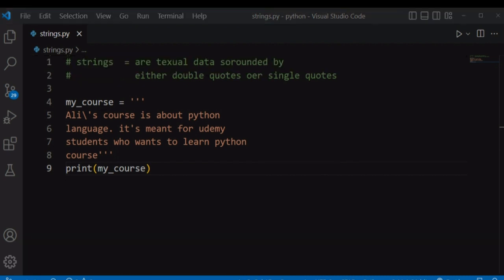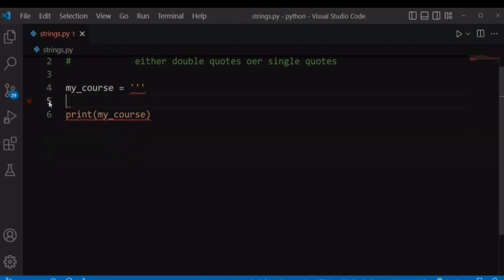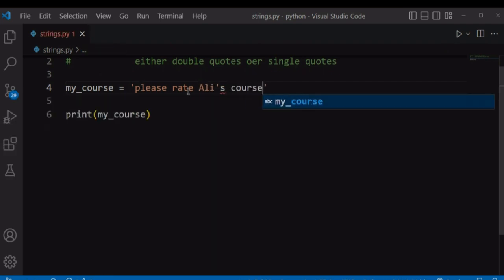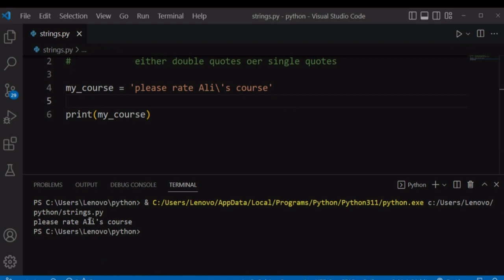Let's also look at raw strings. Raw strings are strings that ignore all escape characters in a string and print any backslashes that appear in the string. Let's see an example. Let's say you have a single quote string that says, maybe please rate Ali's course, and if you escape this apostrophe using the escape character, Python will treat it as part of the string, and if you print it onto the screen, it will appear as part of our string.